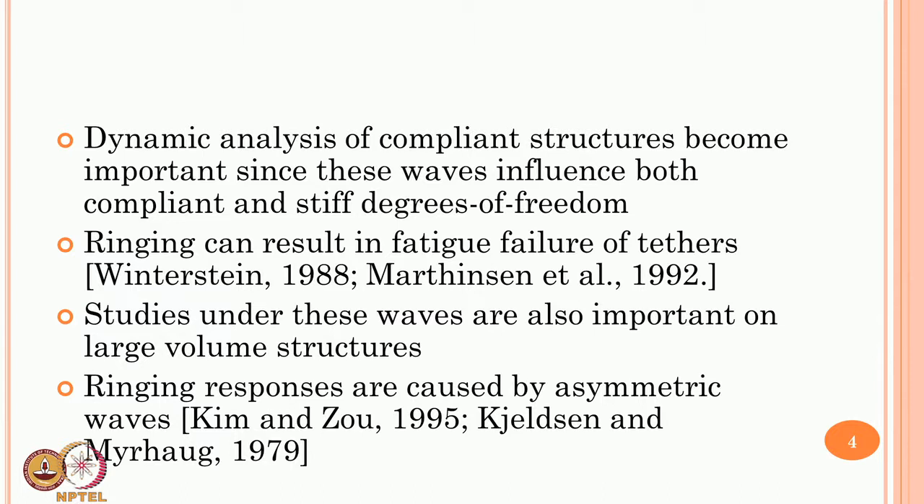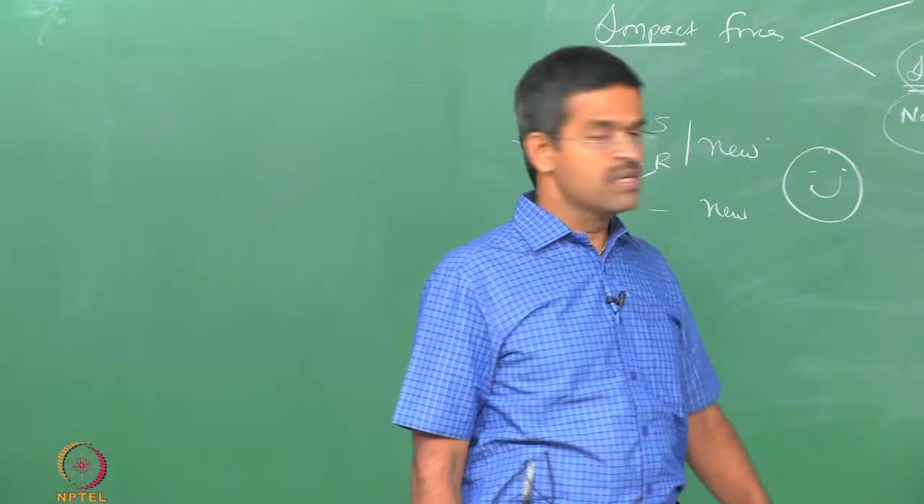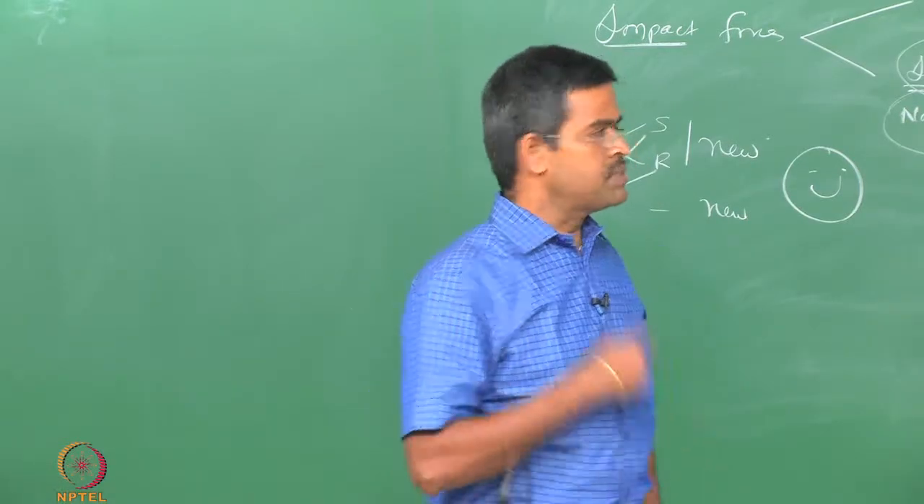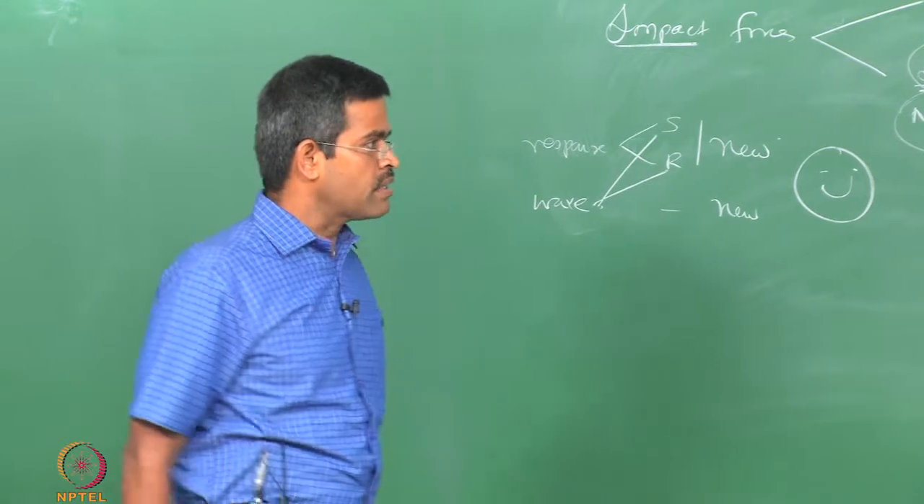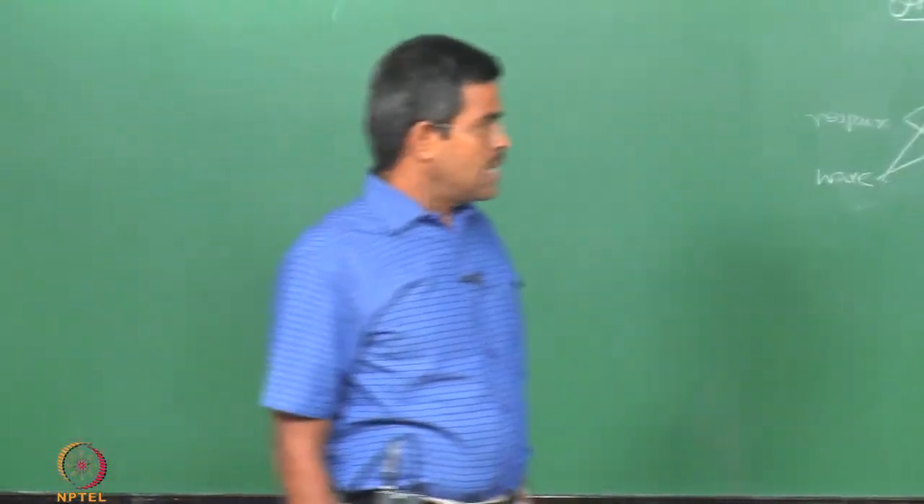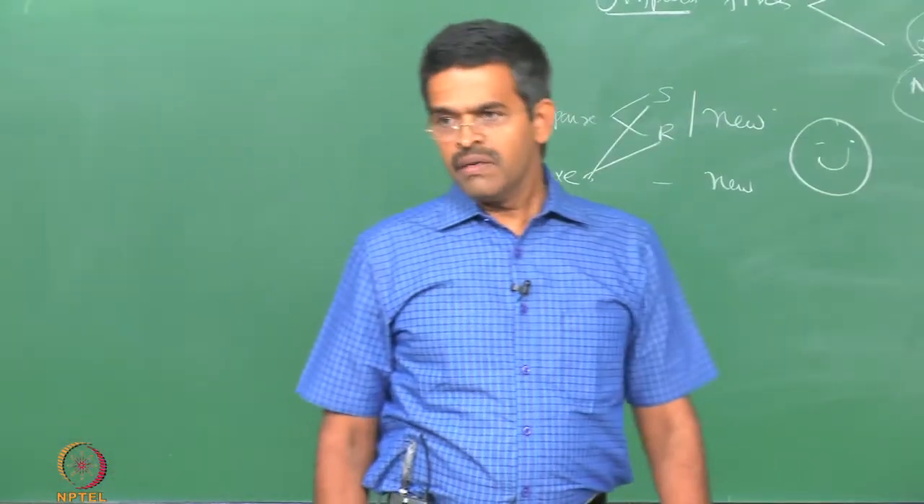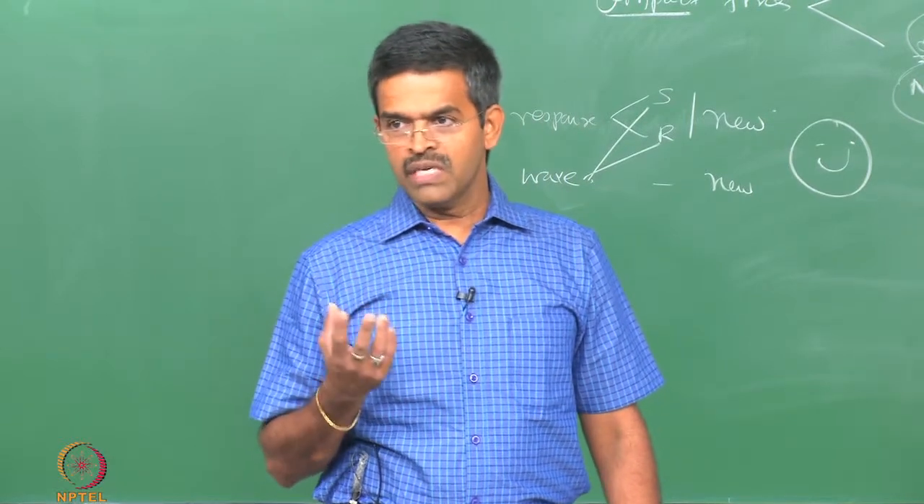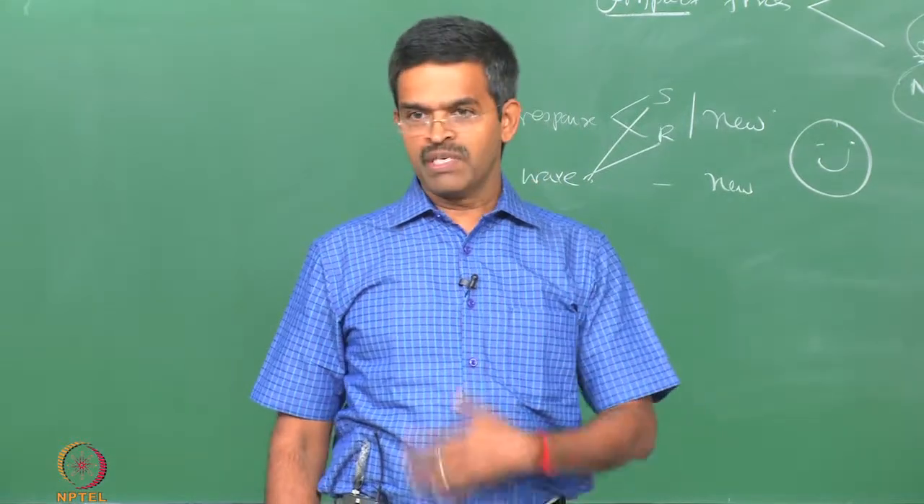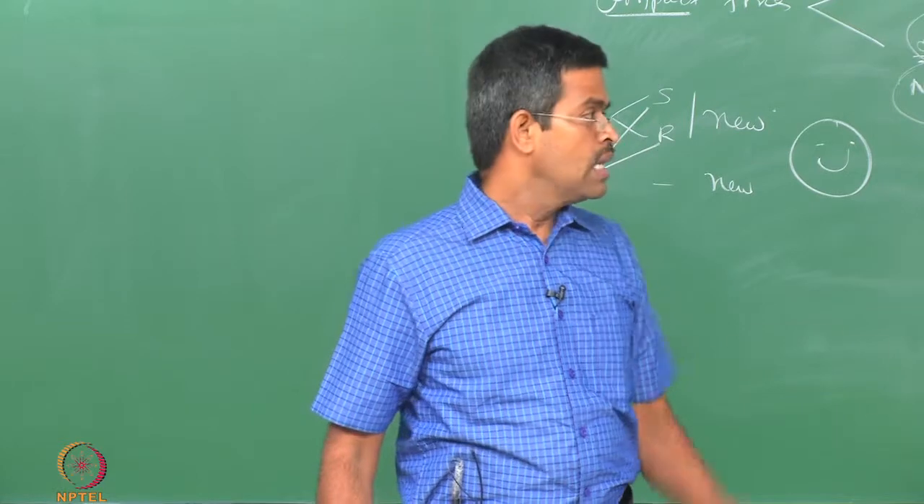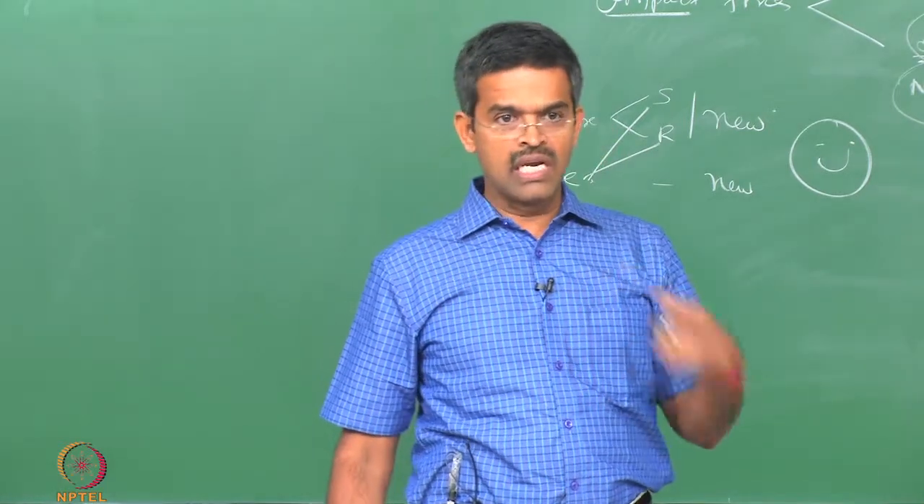Subsequently, ringing responses are caused by asymmetric waves. You can very well clearly see here a conventional wave model will not be able to generate an asymmetric wave. Okay. So, asymmetric waves became a big problem. How can they be generated? Kim and Zhao 1995 and Jeltsin and Meyrag in 1979. As early as the 80s, people envisaged that these kind of waves can cause a special kind of impact on systems. Now, Kim et al. tried to generate these kind of waves analytically.